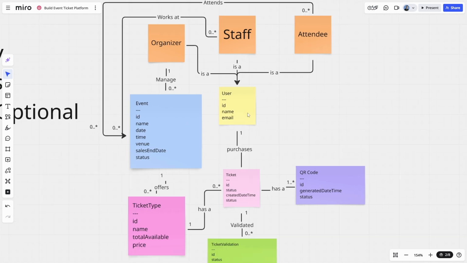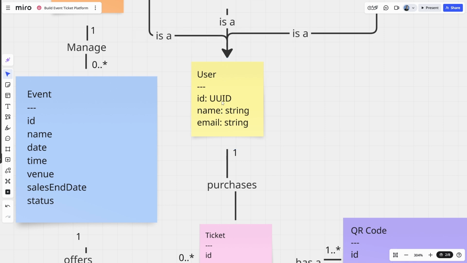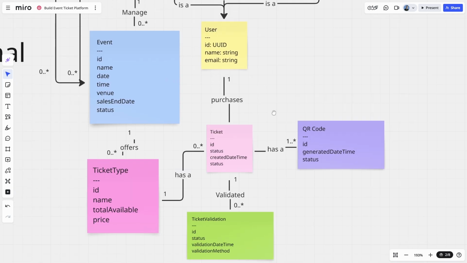So let's start with the user. So a user can have an ID. Now, what type of ID can a user have? I think for maximum scalability, we should probably go with a UUID. So an ID is a UUID. A name, let's just go with a string for a name. An email is going to be a string. See this colon notation rather than put string in front. So that's our data types for user. Let's carry on through.